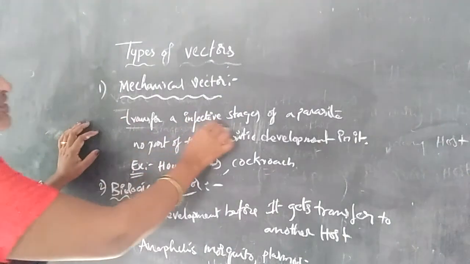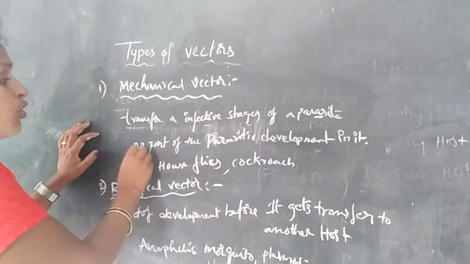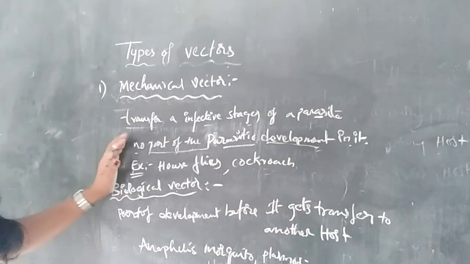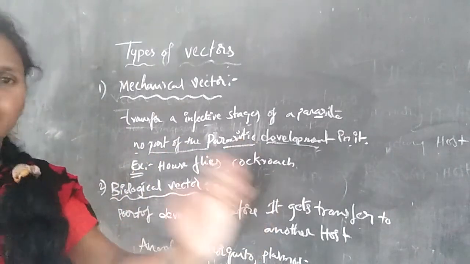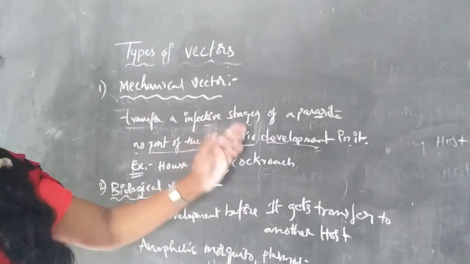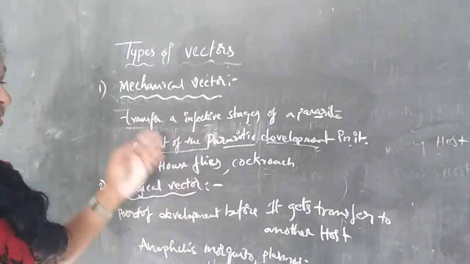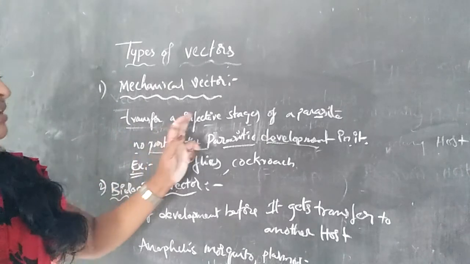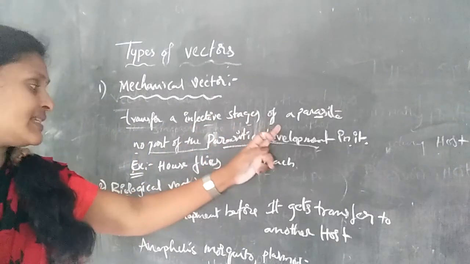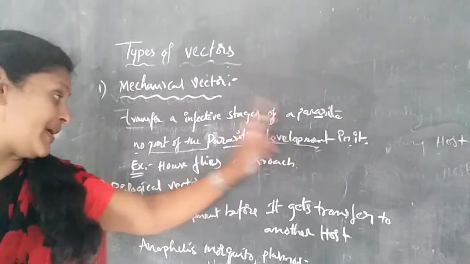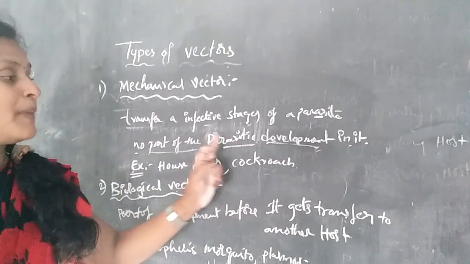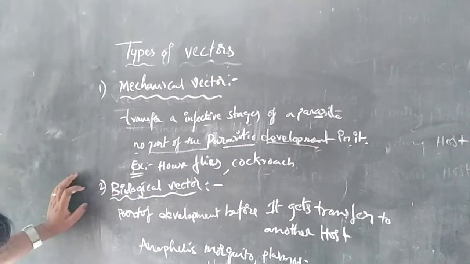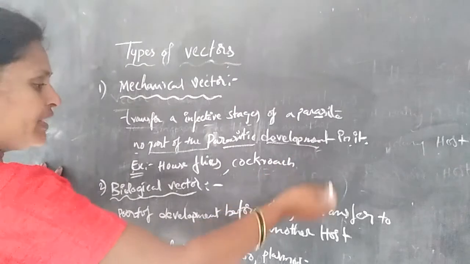The transfer of an infective stage of a parasite, with no part of the parasitic development in it. So the infective stages are transferred from one host to another host, but it does not develop in the body. So that is the mechanical vector. The transfer of the infective stages of a parasite, no part of the parasitic development in its body.